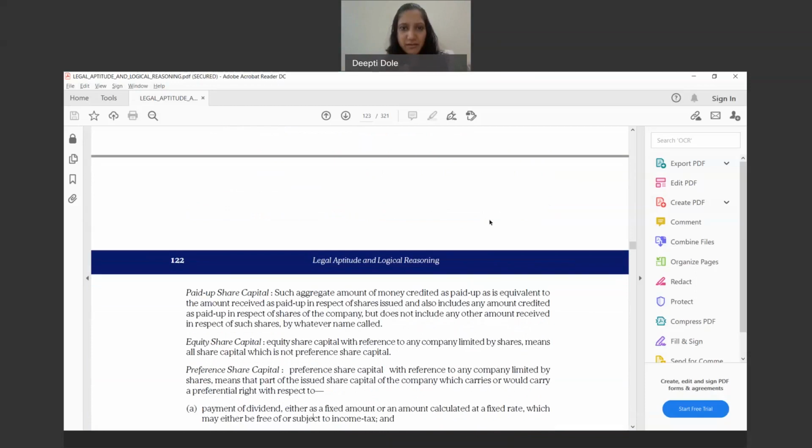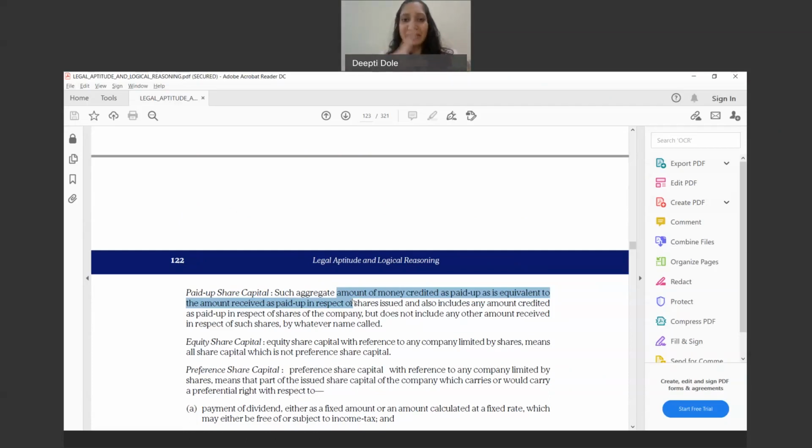Now, the maximum references in the Act where you see capital will be towards the paid up share capital, because it is an aggregate amount of money credited. So it is the credited amount as paid up, equivalent to the amount received as paid up in respect of the shares. So the paid up capital would be the final amount where that money has come in and the shareholders have received the shares towards the capital which they have provided.